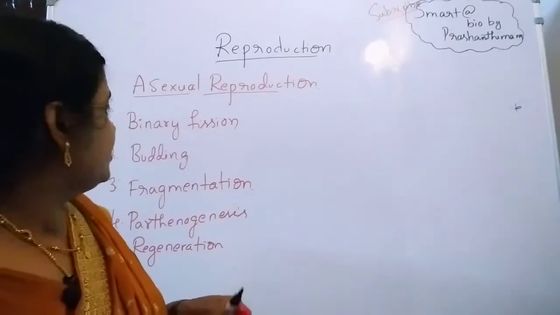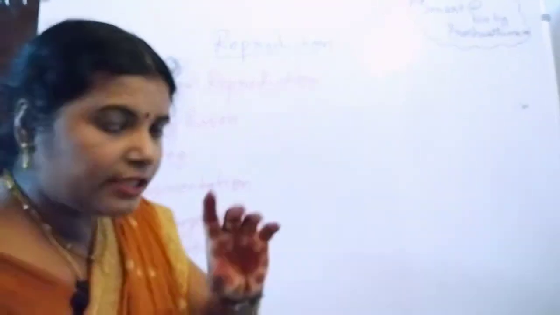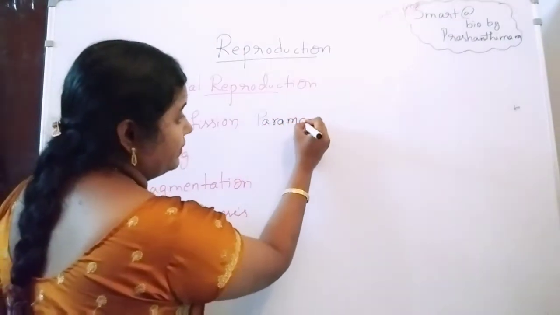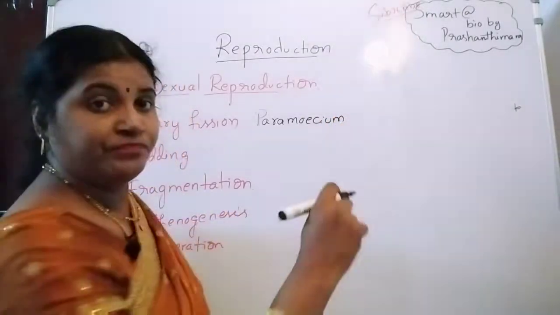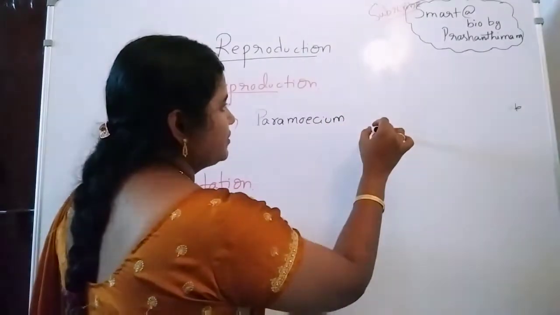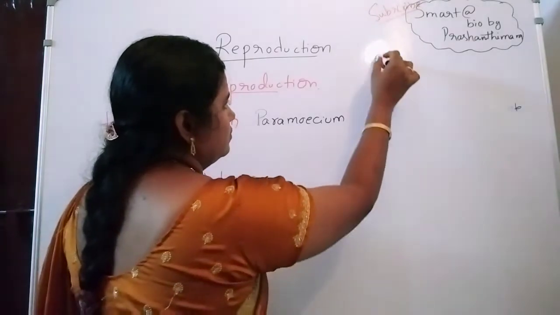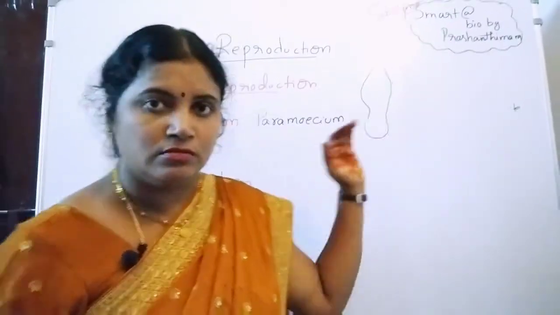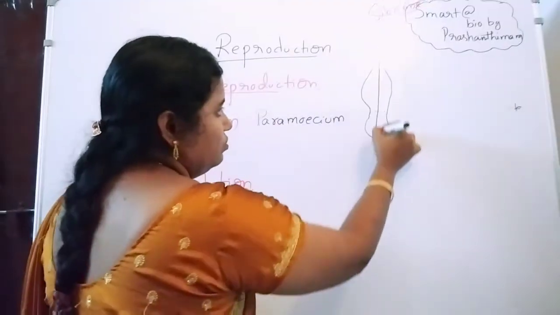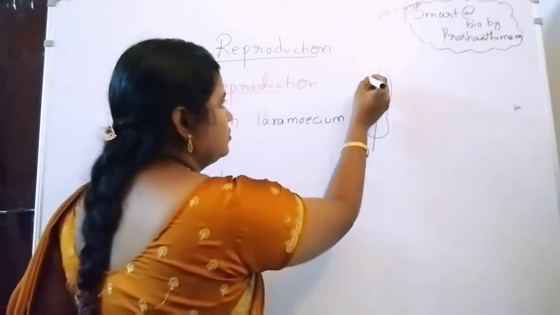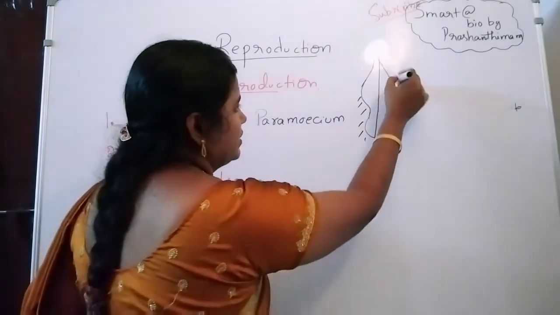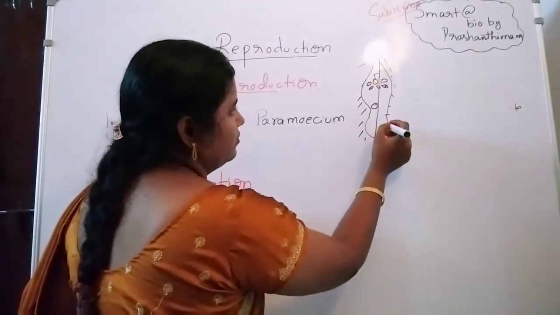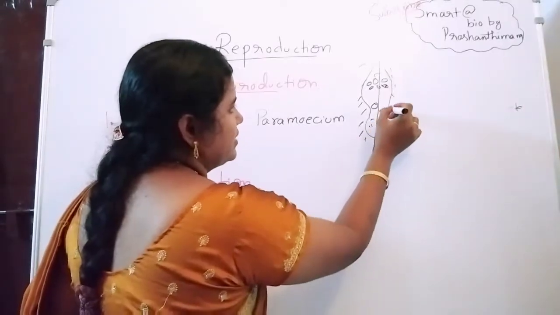Okay, so binary fission means, here I am taking the example of paramecium, right? Paramecium, slipper animalcule. Why? Because it is a slipper shape. So here this paramecium is going to divide into 2 equal halves. Normally the paramecium contains cilia structures. Internally it also contains the nucleus, food vacuoles, contractile vacuoles, and cytoplasm.